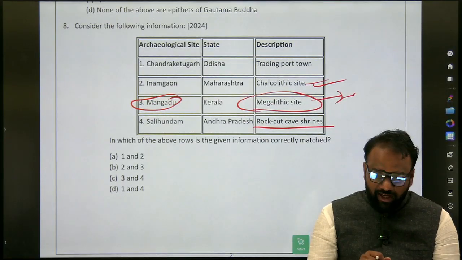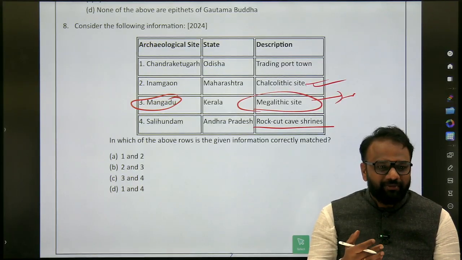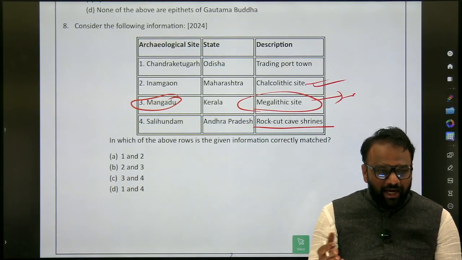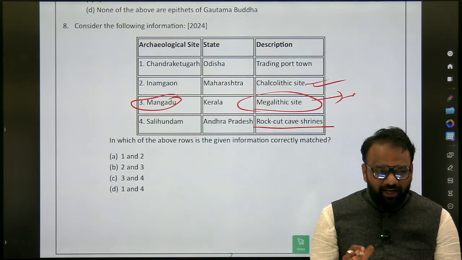Next, Chandraketugarh here. There are so many sites, right? It will not be practically possible to go through all the sites in one single day. At least today, make it a target, at least around 50 sites. 50 is like flying. Okay. At least we can what?